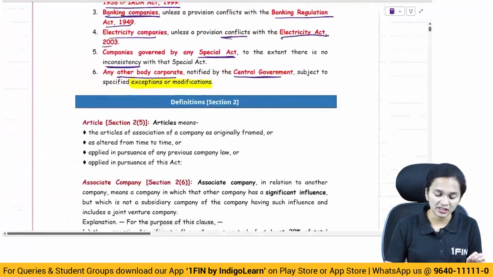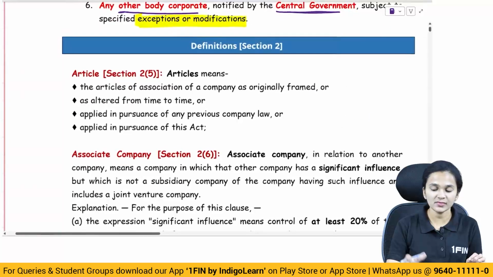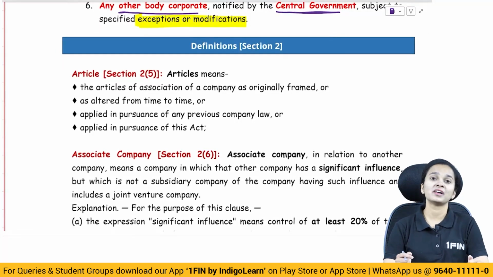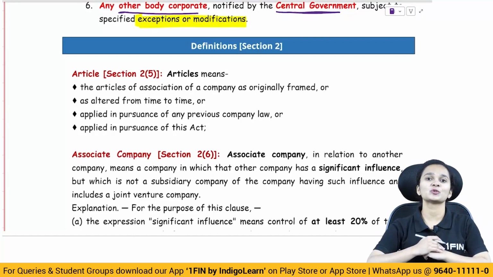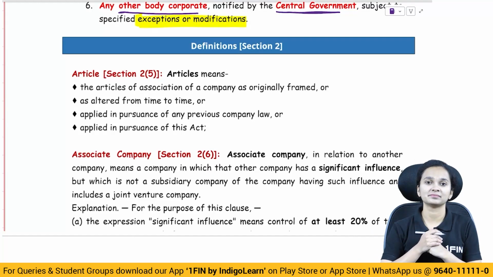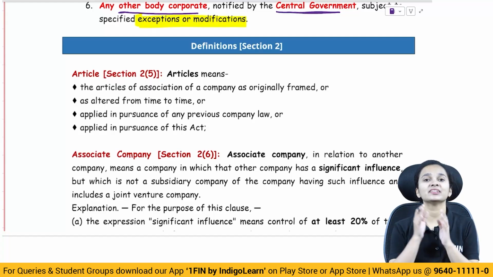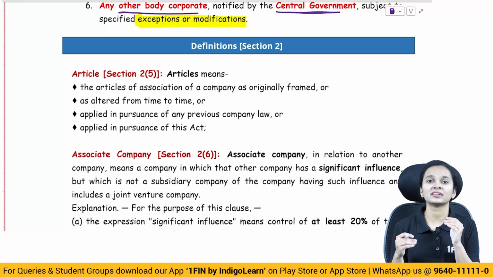Let's begin with section 2. Before I start with section 2, one important fun fact about section 2 of the Companies Act is that the definitions in section 2 have been written in alphabetical order.